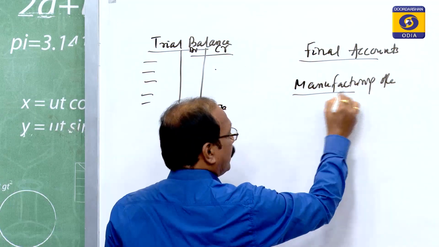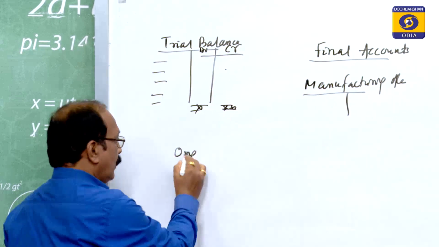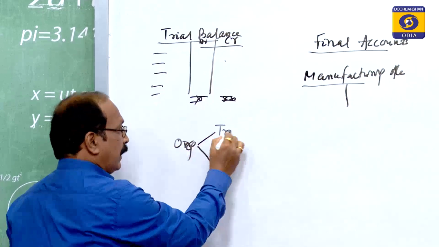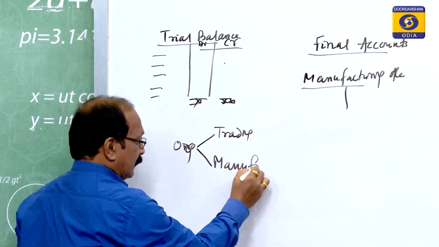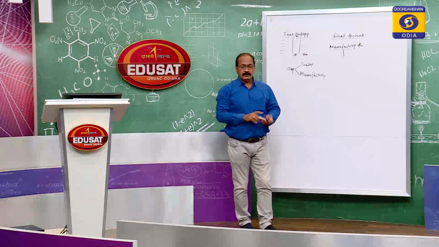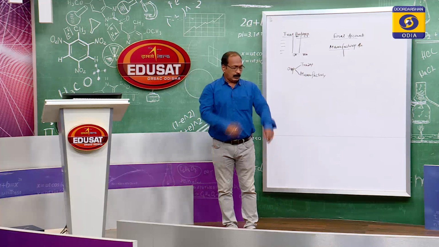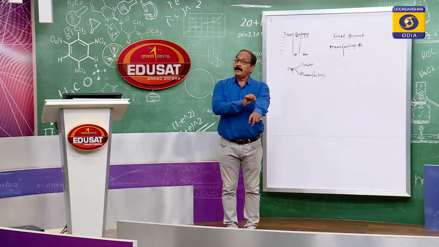is to be prepared. Organizations, for your reference, we can classify in two types. One is trading organization, the other one is manufacturing organization. The manufacturing organization manufactures the products. The clothes we wear, where we purchase the shirt, is not manufactured in that organization.